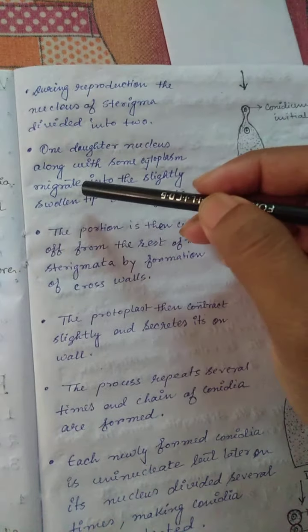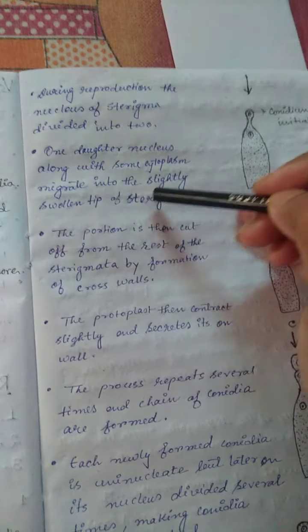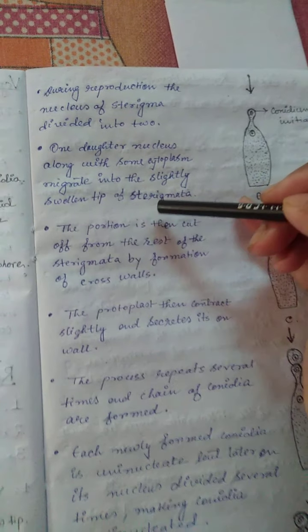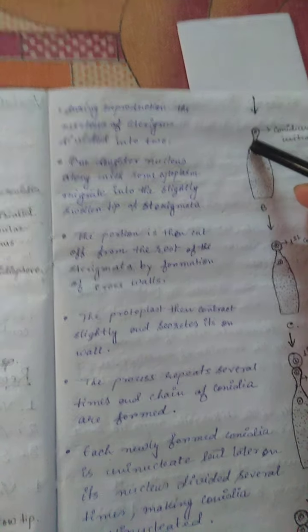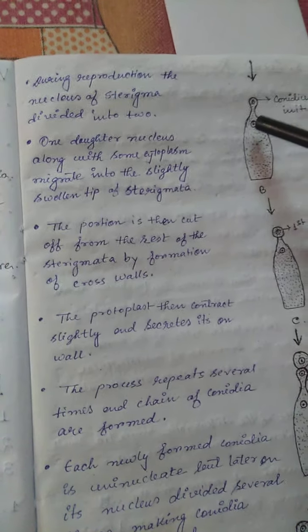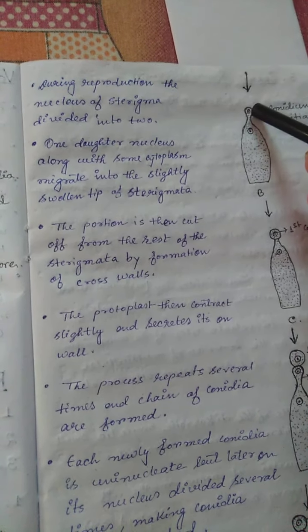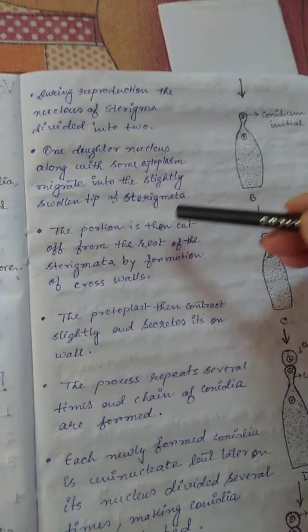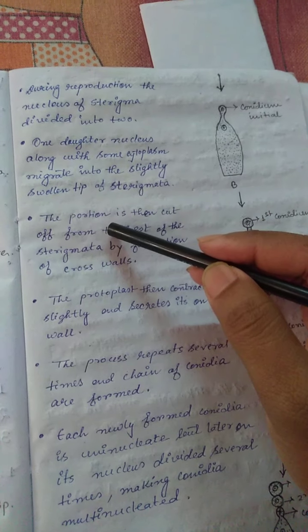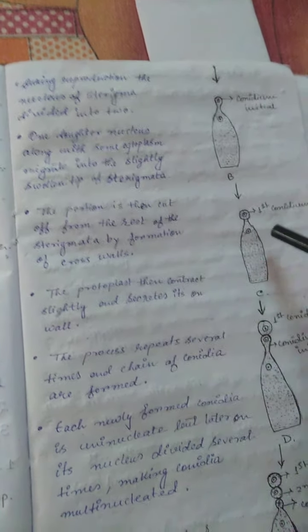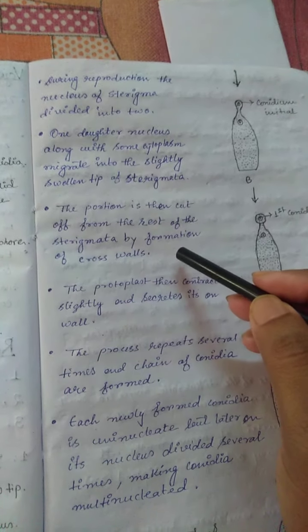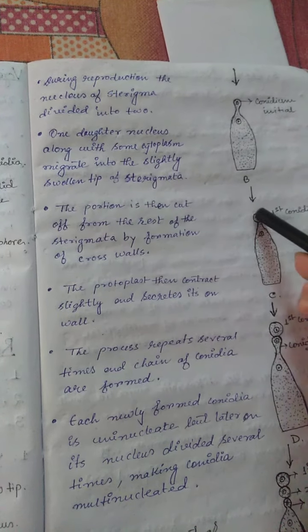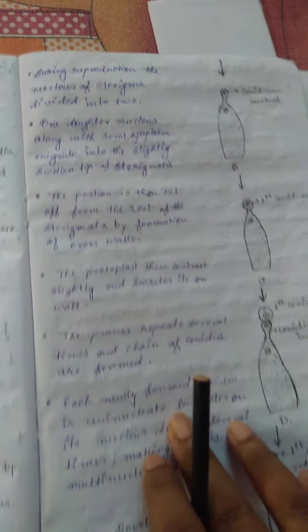One daughter nucleus along with some cytoplasm migrates into the slightly swollen tip of the sterigma. Then the portion is cut off from the rest of the sterigma by formation of a cross wall. This is the cut off portion, and this is the formation of the cross wall.